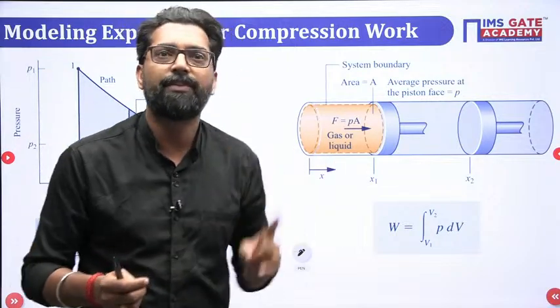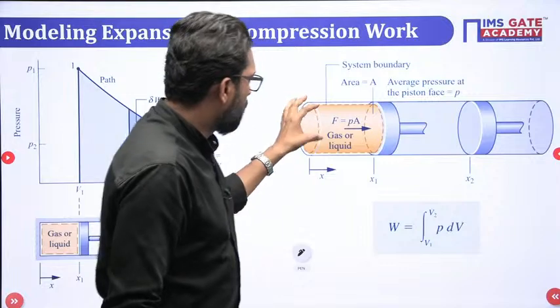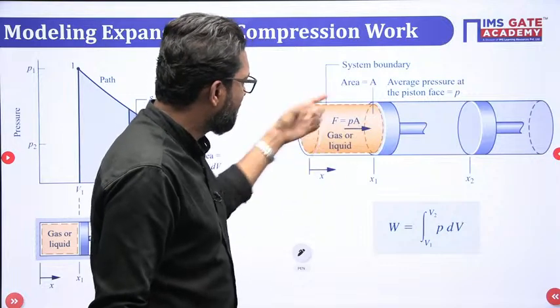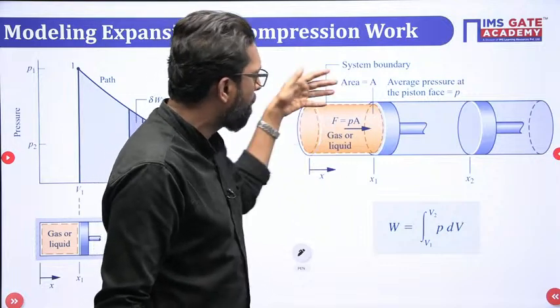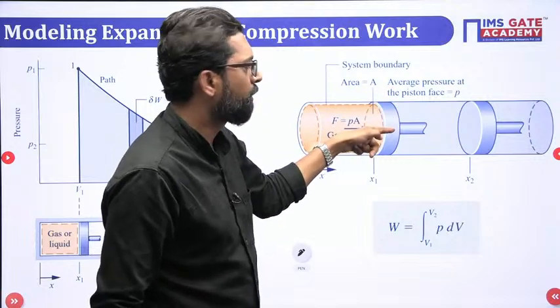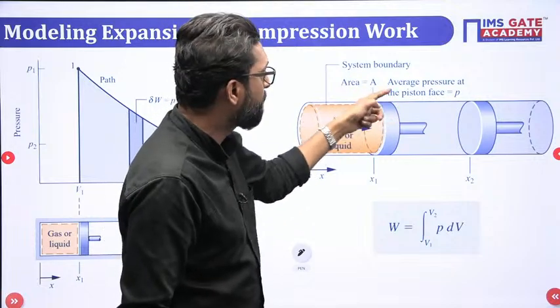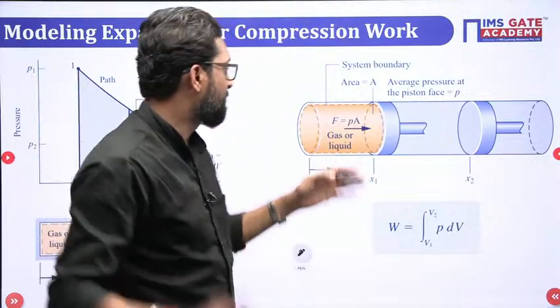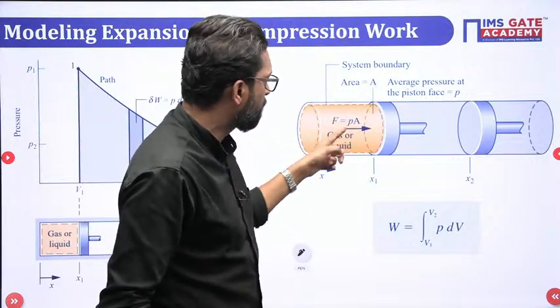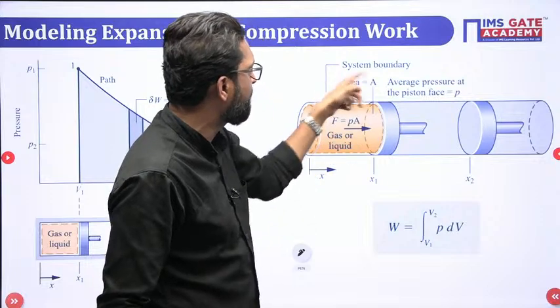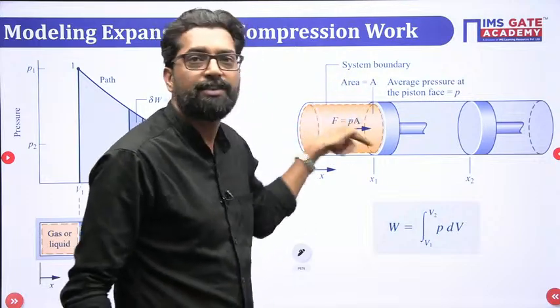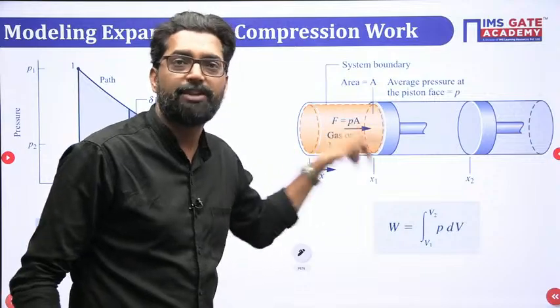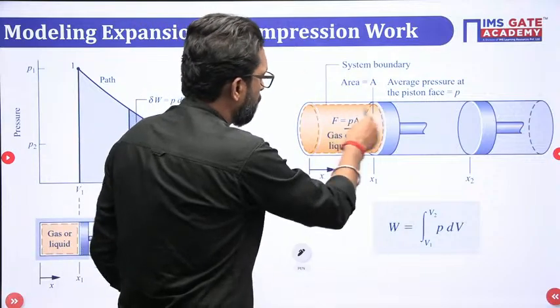No, it is very difficult, okay? So let's suppose there is any gas confined in the system and that gas will apply pressure on the piston. This pressure is average pressure distributed throughout the piston. So what is the force? Force is the pressure into area. Area is the cross-section area of this piston, okay? So this is your system boundary.